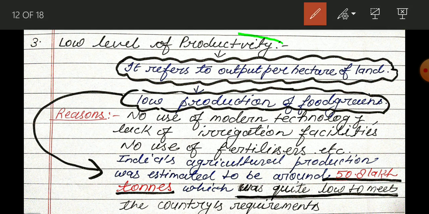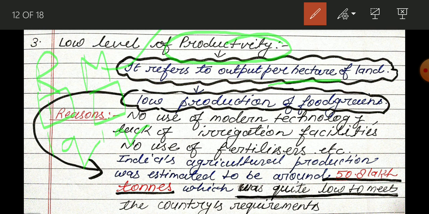First of all, we have to understand the meaning of productivity. So this is the meaning of productivity: per hectare production. Per hectare production is known as productivity. Okay, I'm going to explain with a numerical example. Suppose one person is R and one person is M. Both are having 1 hectare of land.